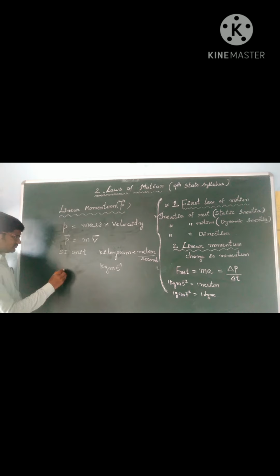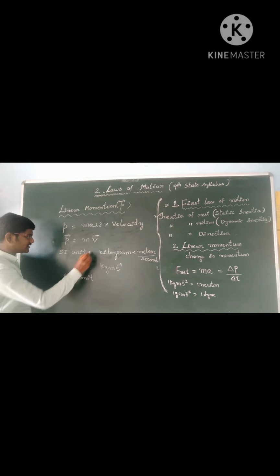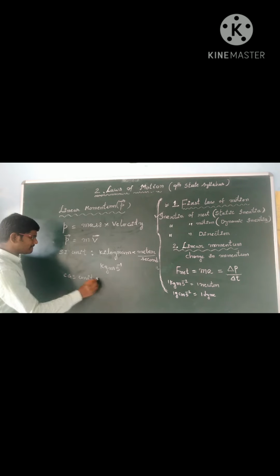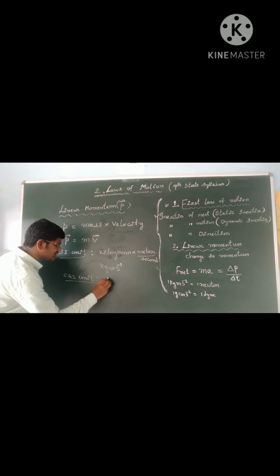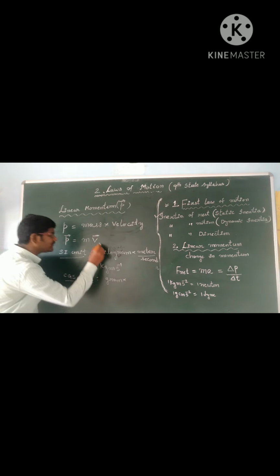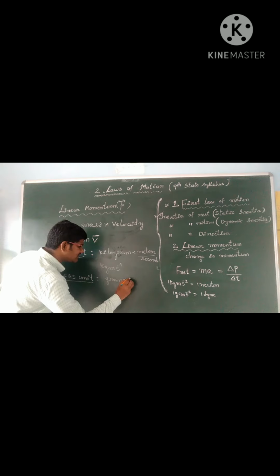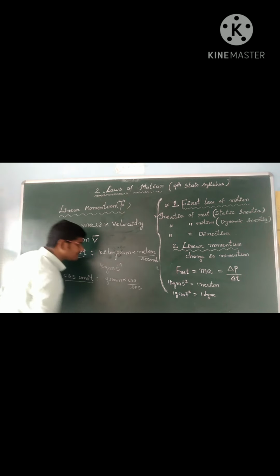And the CGS unit: CGS unit of mass is gram, and CGS unit of velocity is centimeter per second.